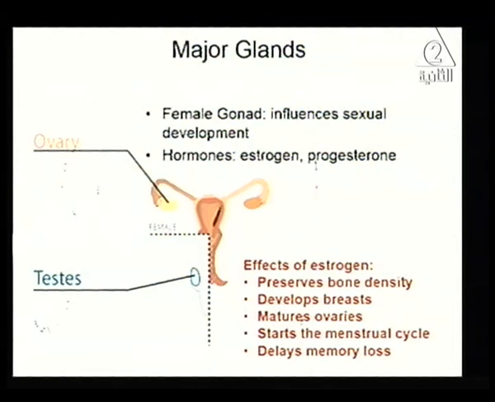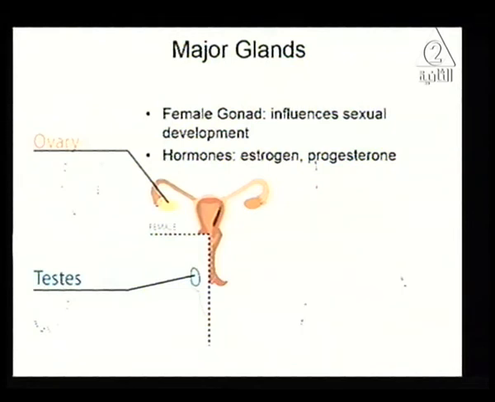Mature means they become more adult. They become suitable for ovulation and production of ovum, and also the start of the menstrual cycle. We're going to study it within our curriculum this year, okay? And it is related to females only, and also it delays memory loss. This is about the effect of female hormones.